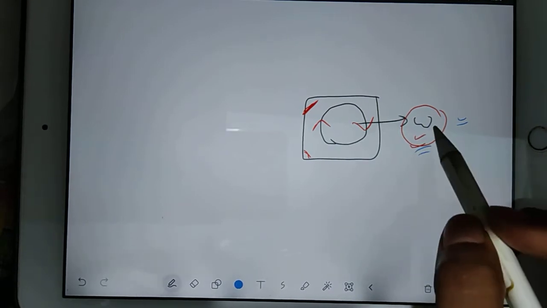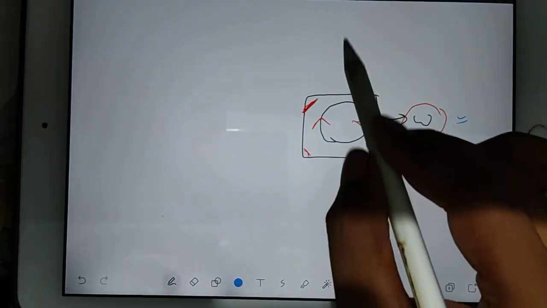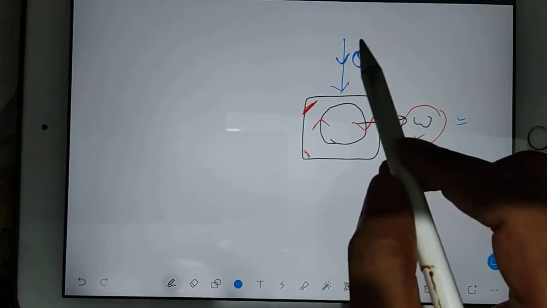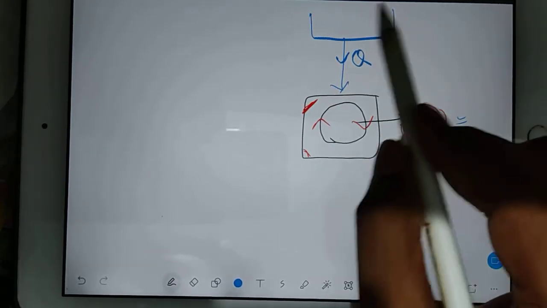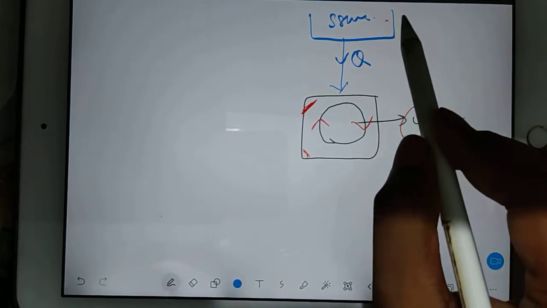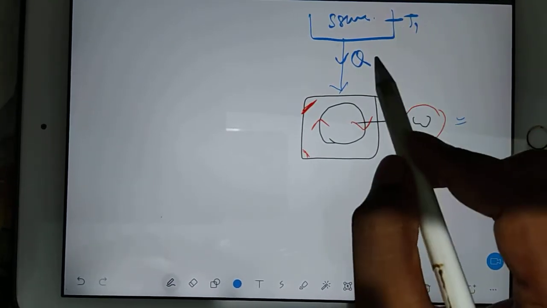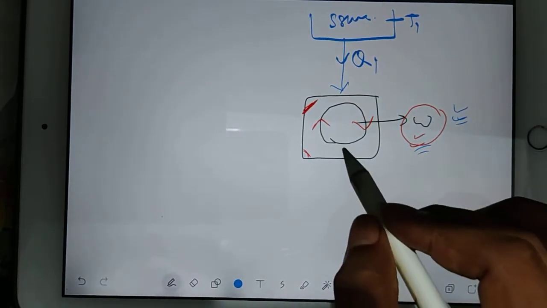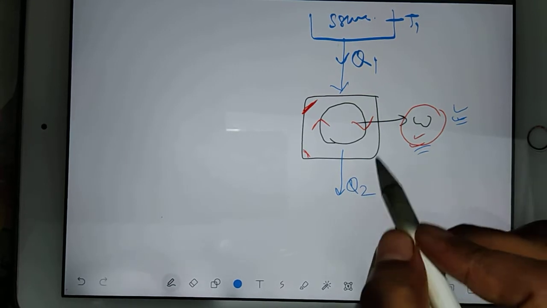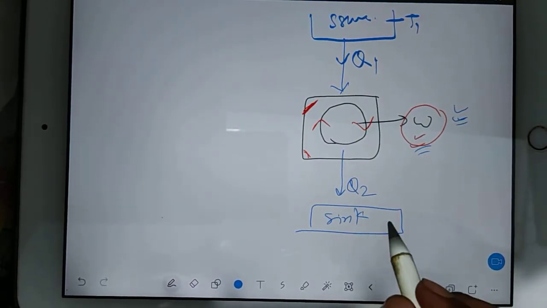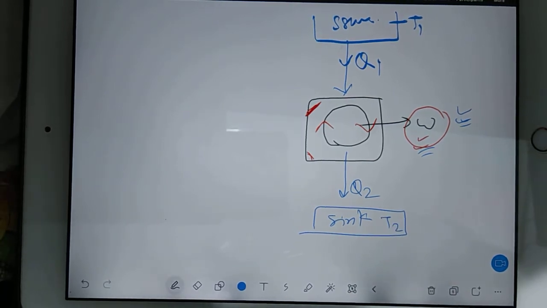But to get this work, you should have an inlet of heat. I mean, you should input some amount of heat. So from where will you get the heat? You will get the heat from the source. And what is the source? The source should be a reservoir, so it should be maintained at temperature T1. Then you will get Q1 heat. Then you will produce work, and some heat you will dump to the atmosphere. Atmosphere means you can say the second reservoir, the sink. This is also a reservoir, so it will have temperature T2.